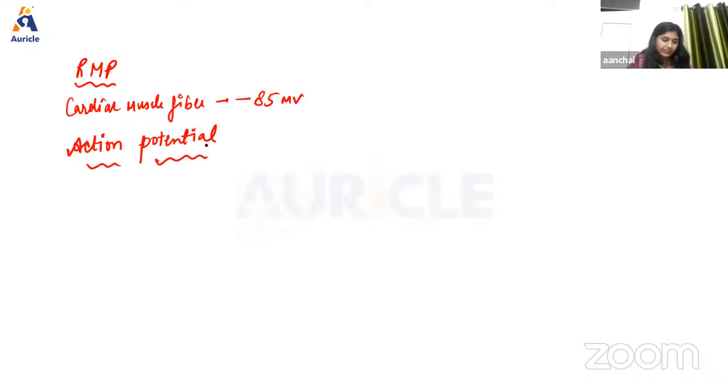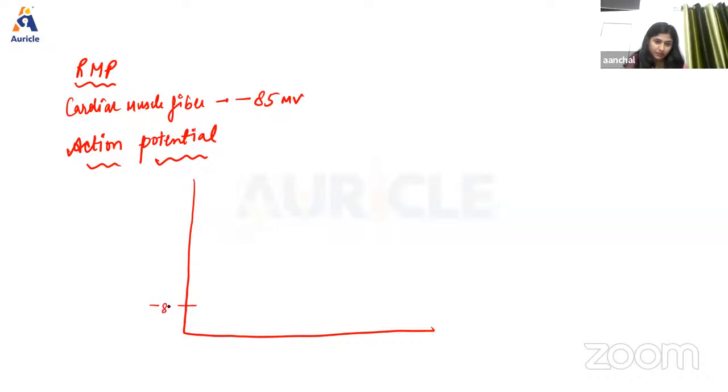Basically, action potential in cardiac muscle is different from that of other tissue, right? It is different from skeletal muscle and smooth muscles. Now, here the duration of action potential in cardiac muscle is around 250 to 350 milliseconds, that is 0.25 to 0.35 seconds. Now, I'm going to draw a curve that will be showing the different phases of action potential. As we have discussed, the resting membrane potential starts from minus 85.